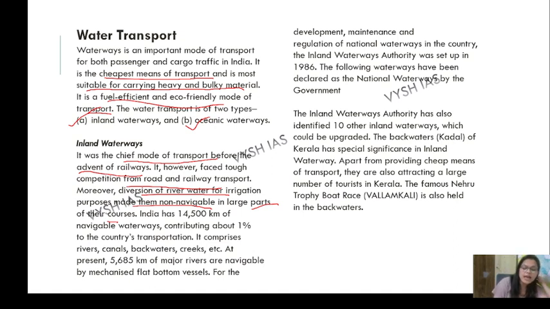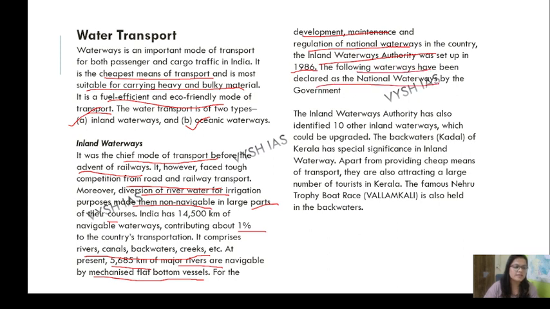India has 14,500 kilometers of navigable waterways, contributing about 1% of the country's transport. It comprises rivers, canals, backwaters, creeks, etc. At present, 5685 kilometers of major rivers are navigable by mechanized flat bottom vessels. For the development, maintenance and regulation of national waterways in the country, the Inland Waterways Authority was set up in 1986.